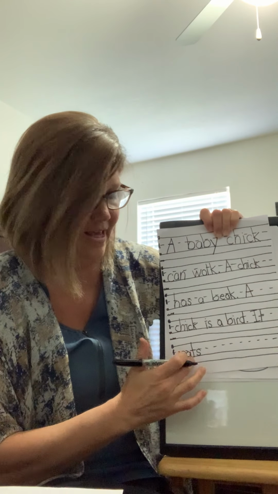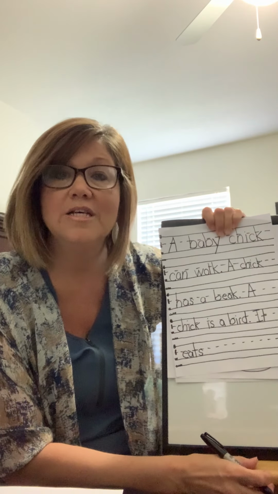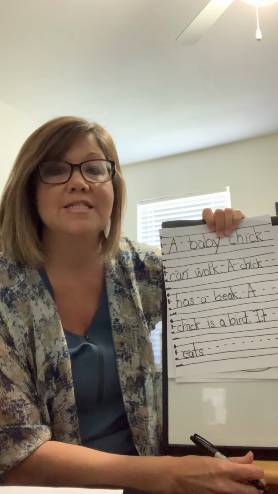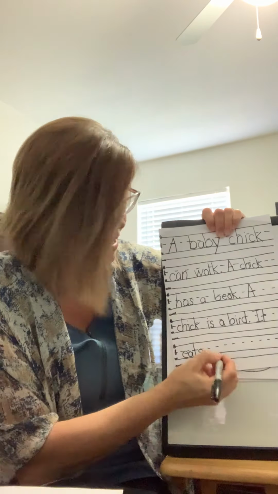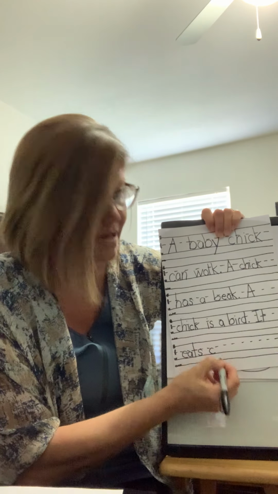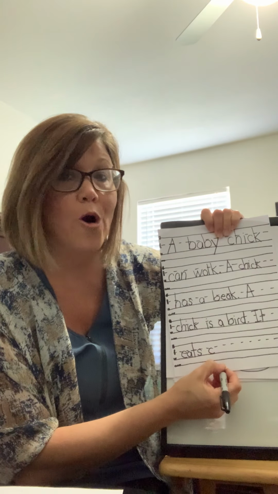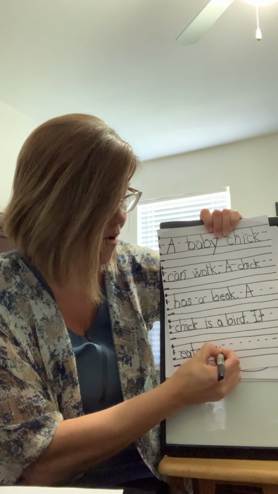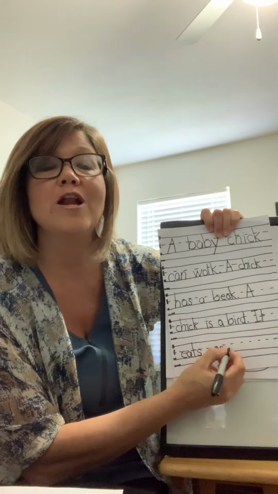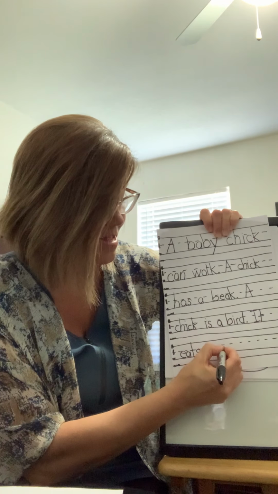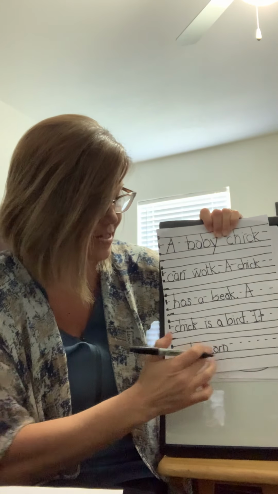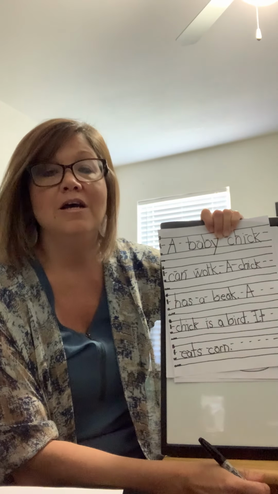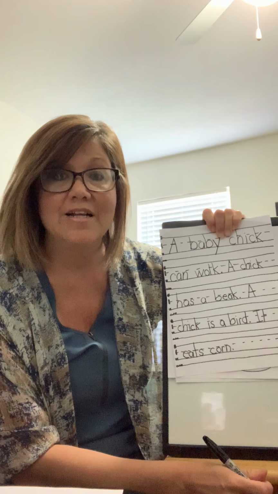Eats. And then I hear a S. It eats. And what does a baby chick eat? That's right, we said corn. All right, let's tap it out. And we have a C. Or, what 2 letters say or? O, R, K, or N. And then we have an N. It eats corn. And we're gonna put a period. So we had 3 words for that sentence.